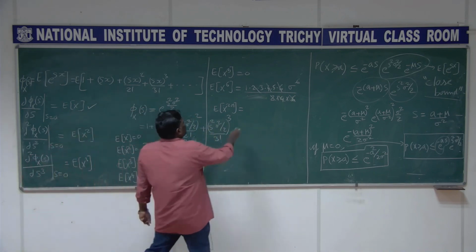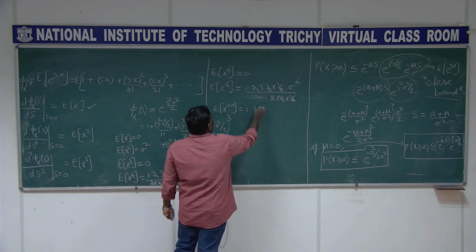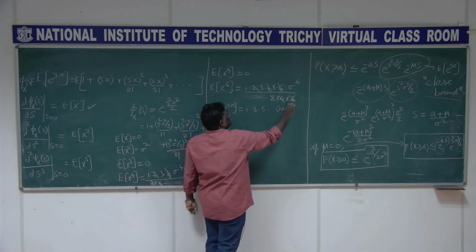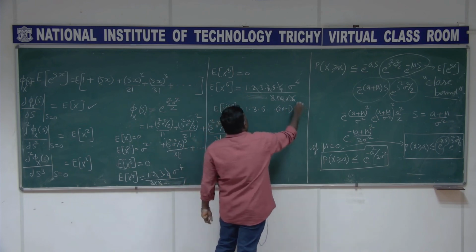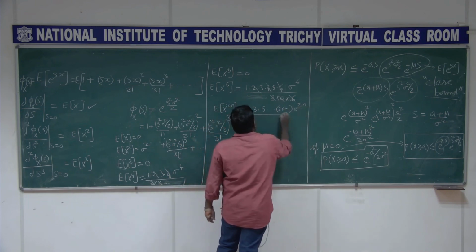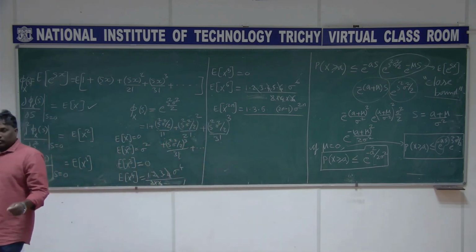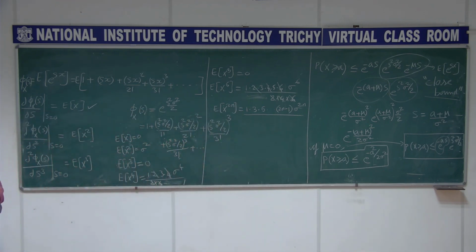1 into 3 into 5 up to 2n minus 1 sigma power 2n, right? Okay. This is the expression for this, and this is a very important result that we derived, the moments for the Gaussian density function. We will stop here, we will continue other things in the next class. Okay.